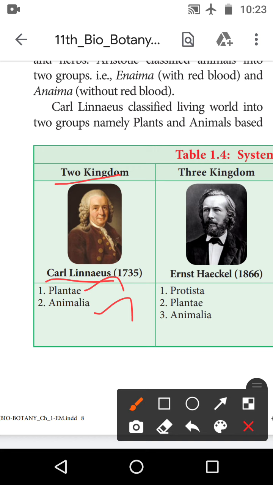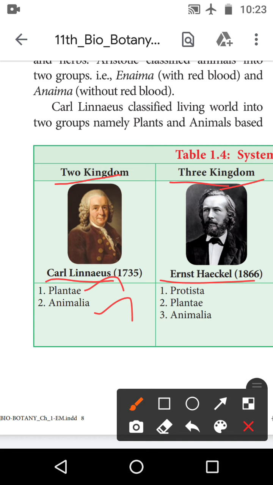So plants and animals only, it is a 2 kingdom classification. It was first proposed by Carolus Linnaeus, the name of the scientist. Okay, the next one is the 3 kingdom classification. The name of the scientist is Ernest Haeckel. In 1866, he was the first to propose the 3 kingdom classification.